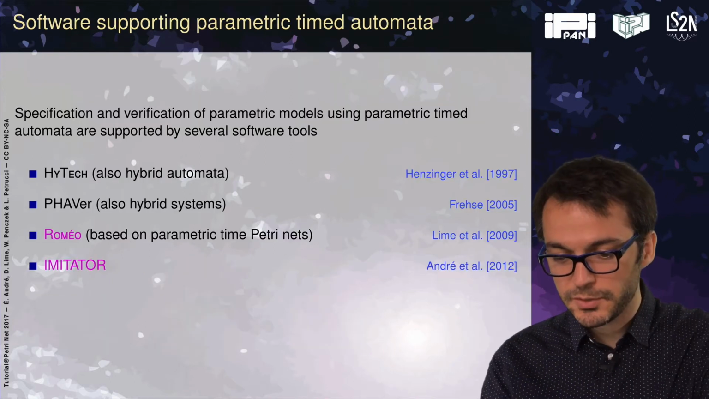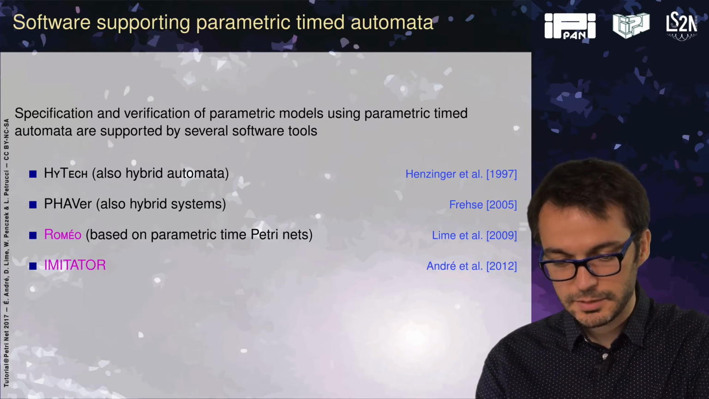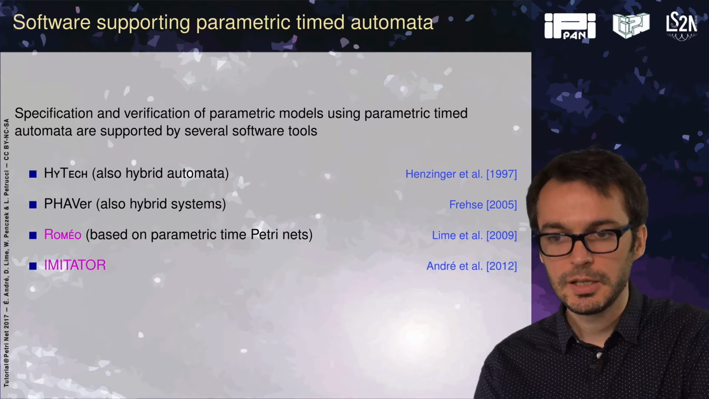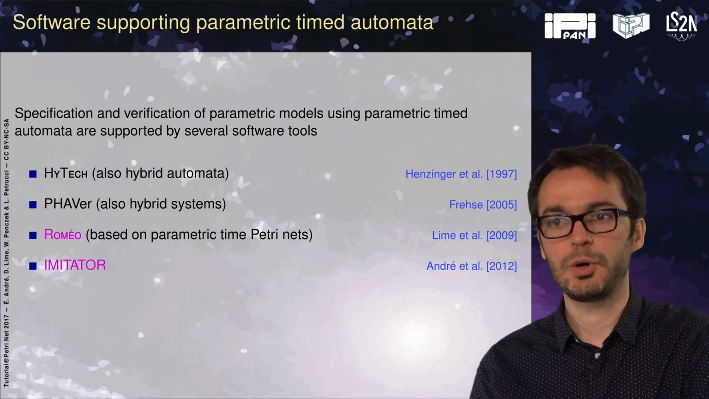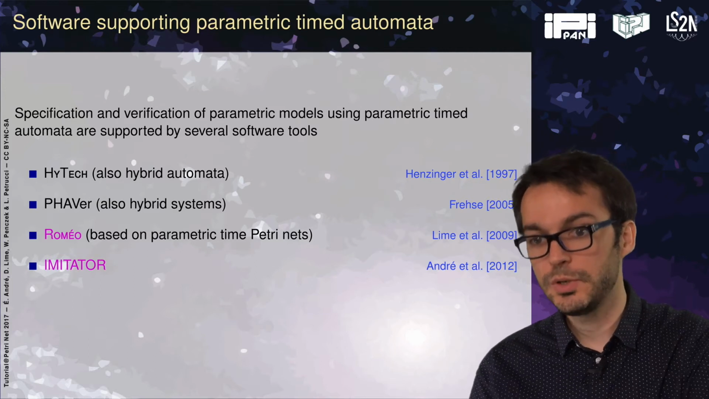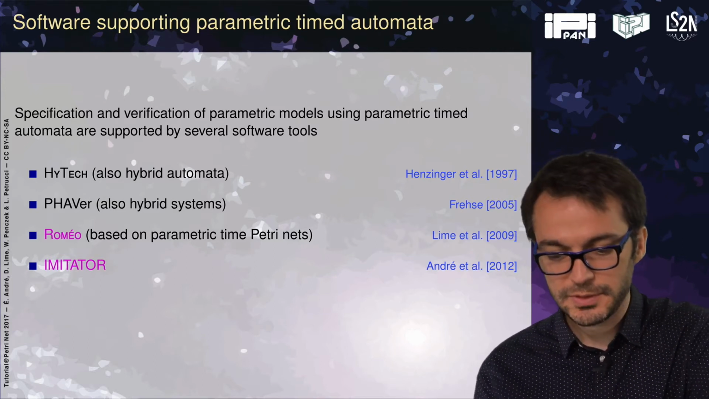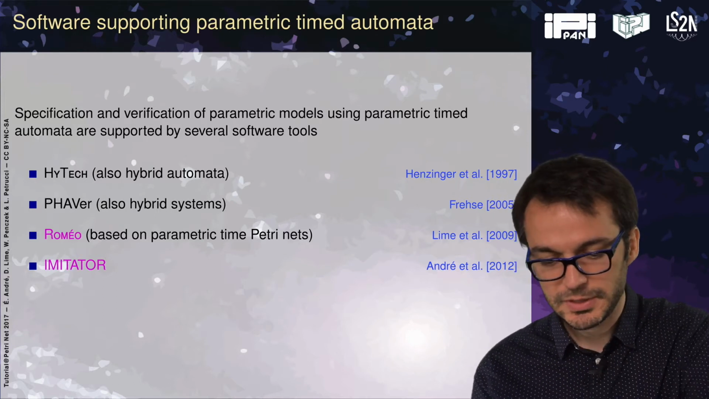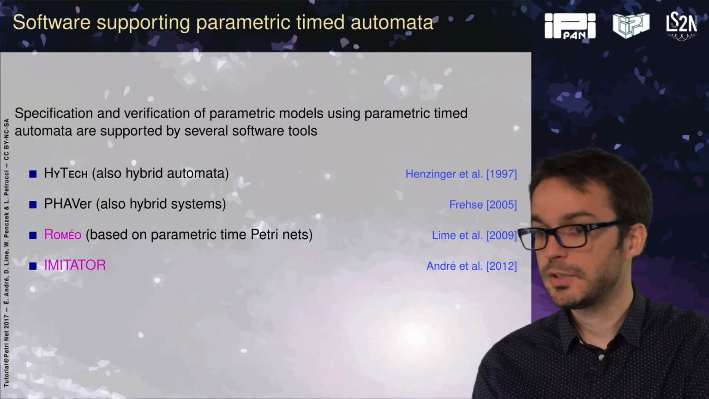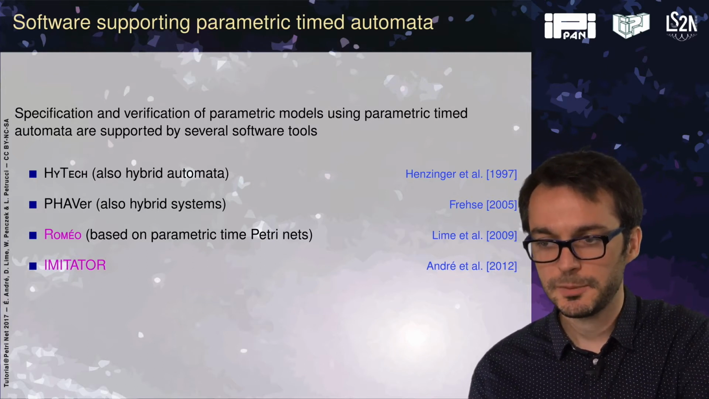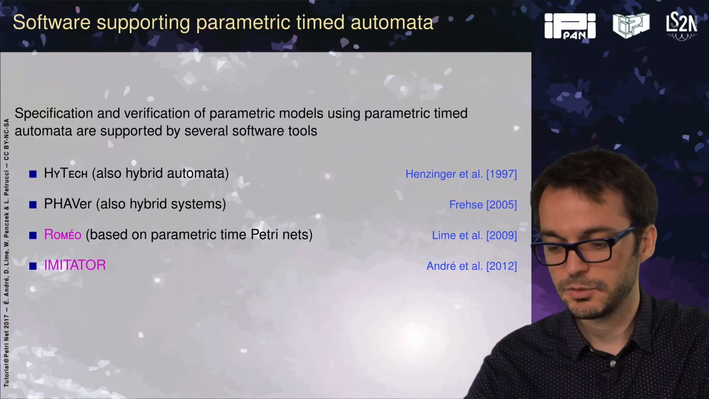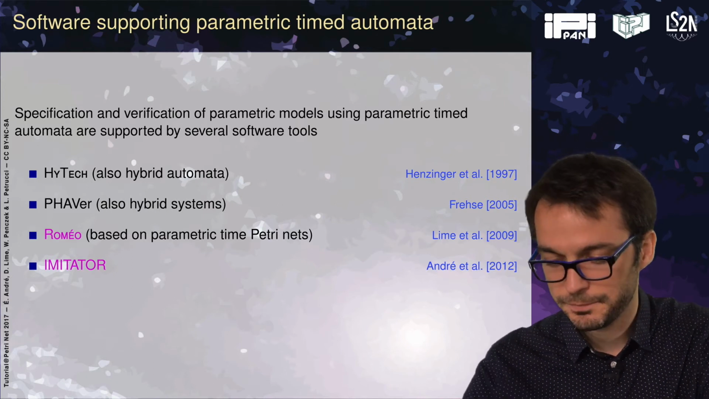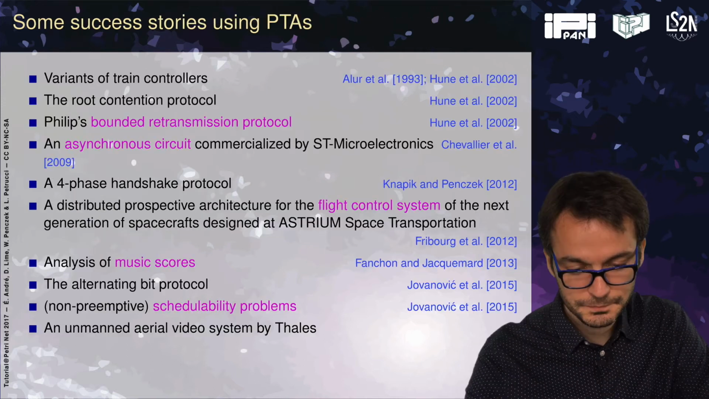There are several software tools supporting parametric timed automata. The first one, in the 90s, was HyTech by Henzinger, that actually handled a larger class of automata, namely hybrid automata with parameters. SpaceEx is also a model checker for hybrid systems. Then Romeo, since the late 2000s, is based on parametric time Petri nets, which again is very similar to parametric timed automata. And finally, IMITATOR is dedicated to parametric timed automata. And for those 2 model checkers, Romeo and IMITATOR, we will talk about them a bit later.